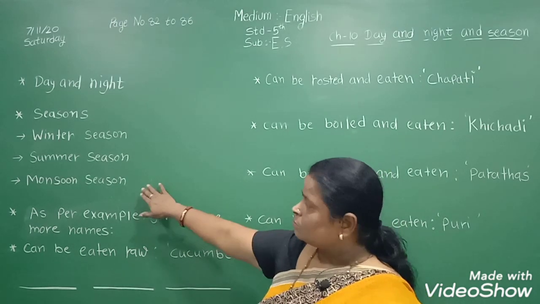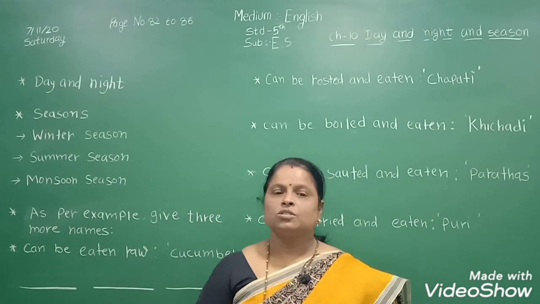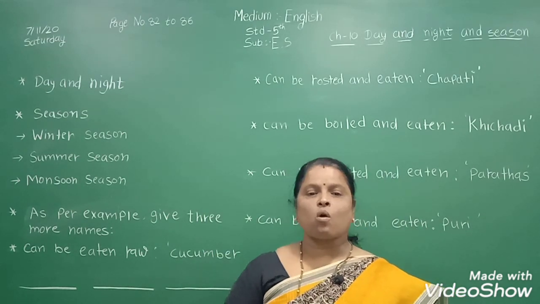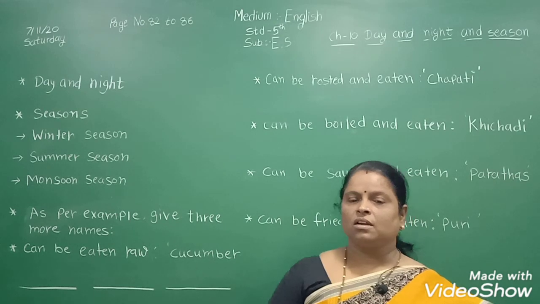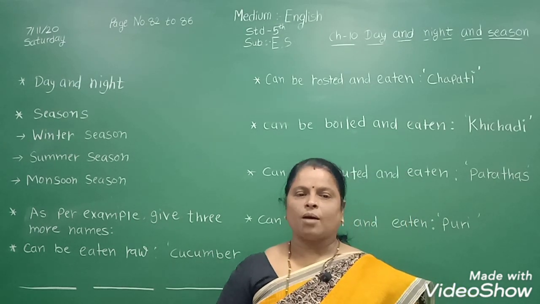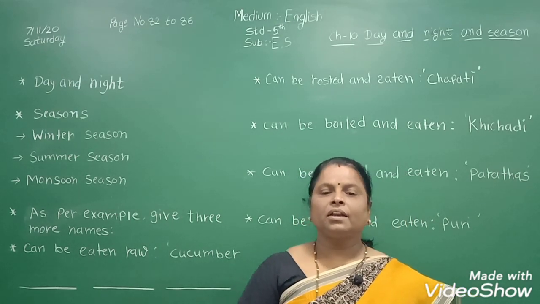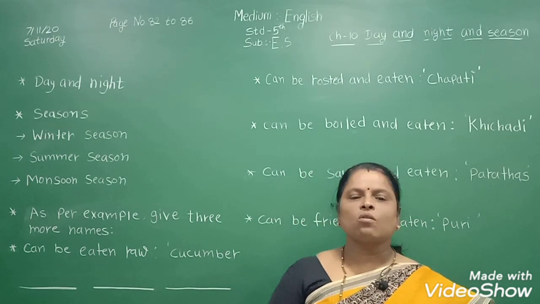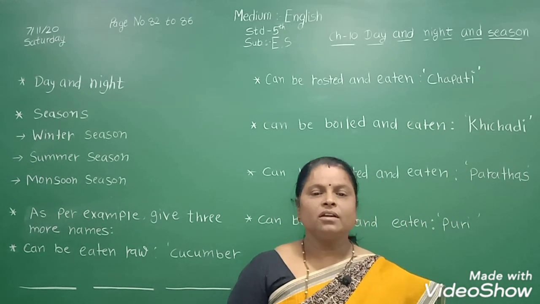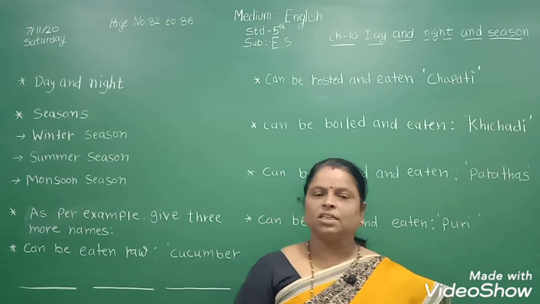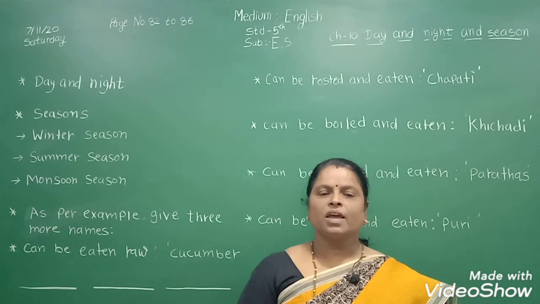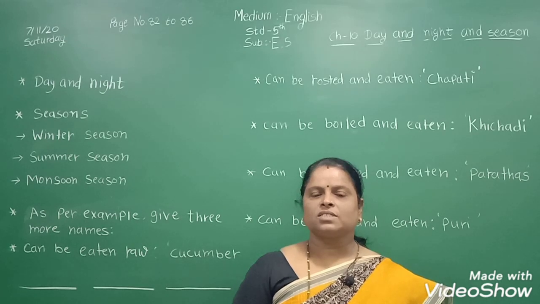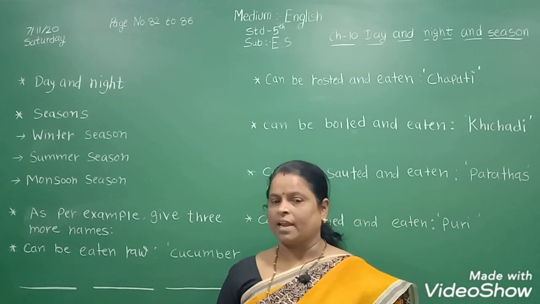Now, monsoon. Monsoon is also called the rainy season. In this season of rain, it rains almost every day. Sometimes rain is also accompanied by strong winds, thunder and lightning. We wear raincoats and use umbrellas to protect ourselves from the rain.